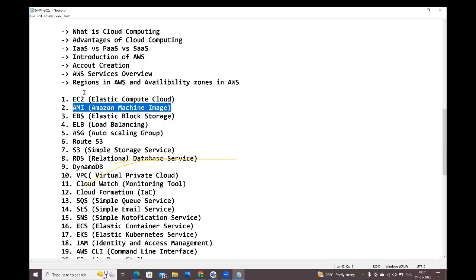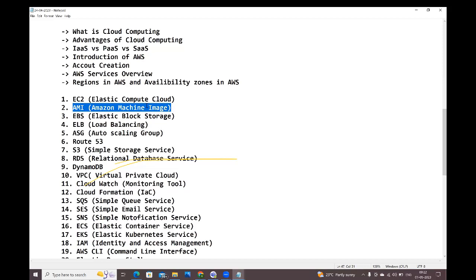Here also, it is the same with AMI. To create the virtual machines, we are going to use the AMIs. In these AMIs, you will get the operating systems. Whatever main things are required to create the virtual machine, all those things you will get in the AMI. You will take this AMI and on top of it, you will add whatever you require, guys. AMI is the image which we will use to create the virtual machines.